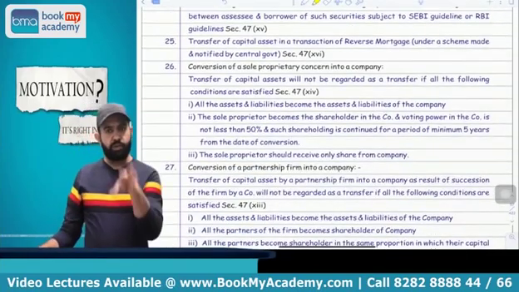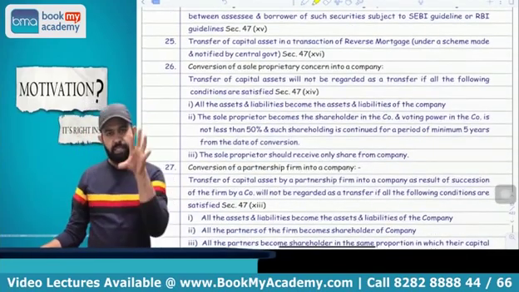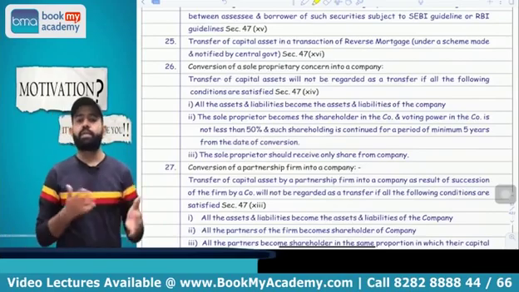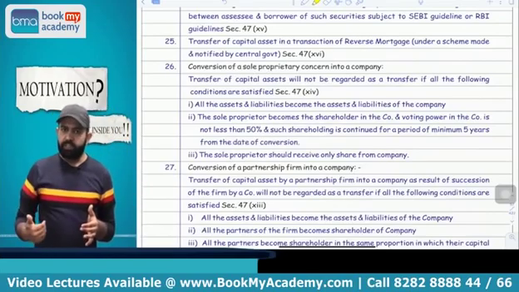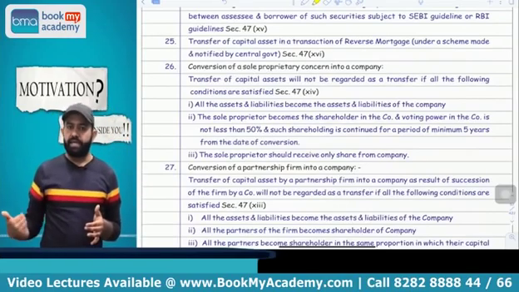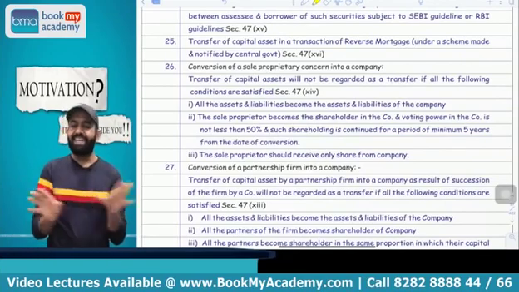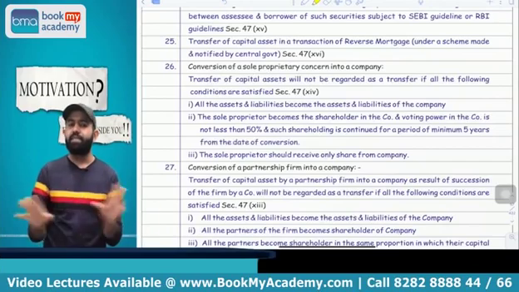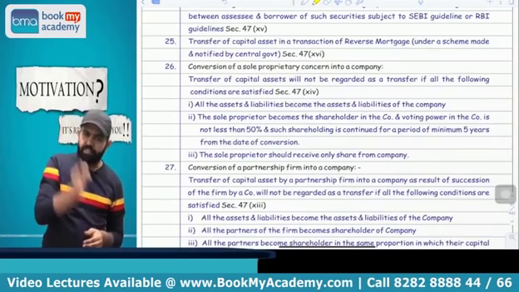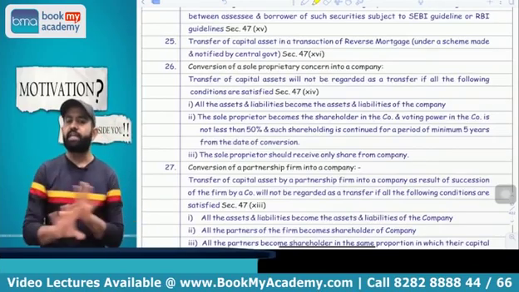In case of reverse mortgage scheme, which is applicable basically for senior citizens, whenever the senior citizen dies or expires, if the asset is transferred to the bank at that time, it is not treated as transfer, capital gain is not applicable. So in case of the reverse mortgage scheme, it is not treated as transfer, capital gain is not applicable.